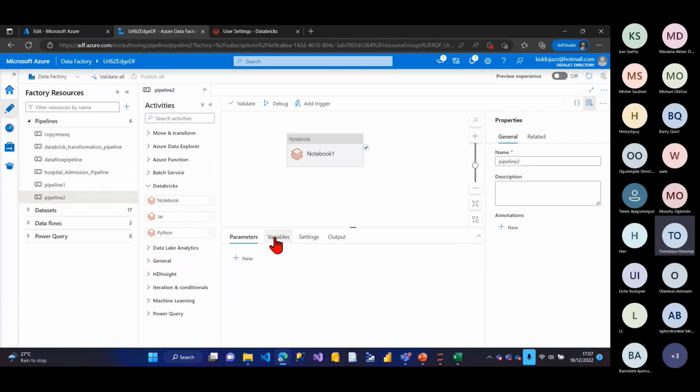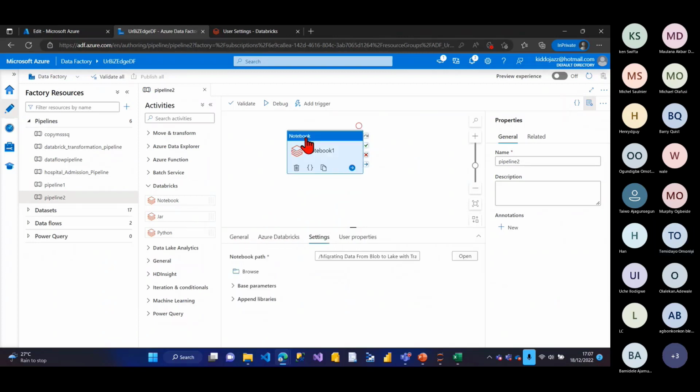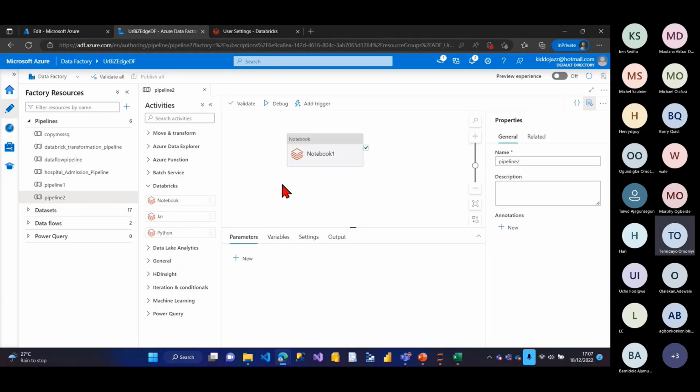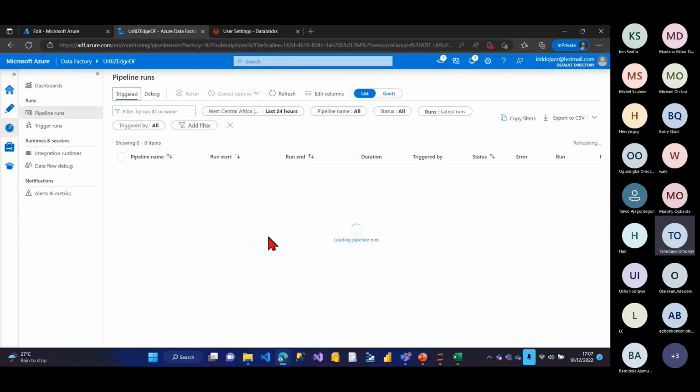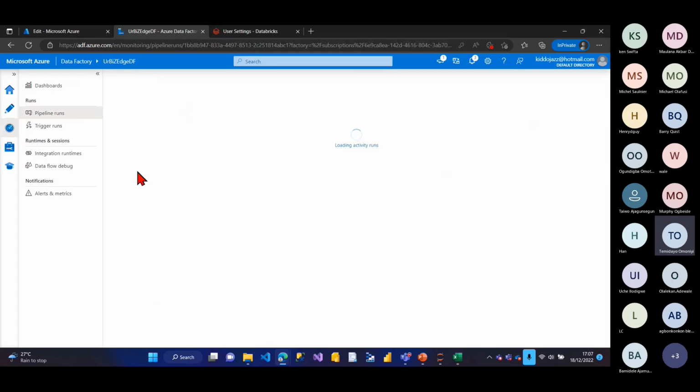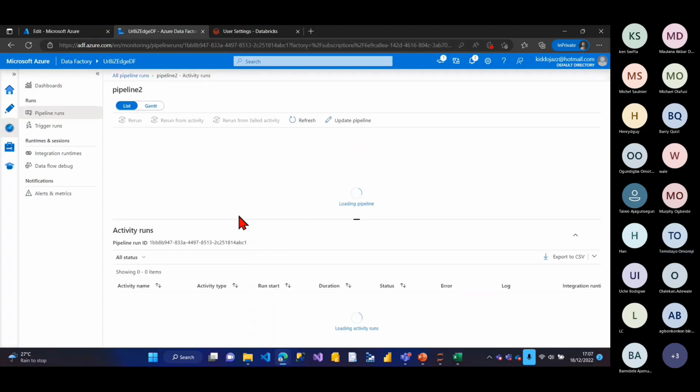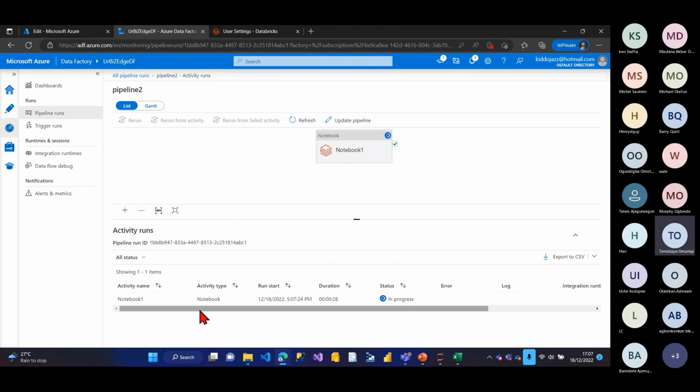So now this is running, right? If I want to know, I can monitor it. I can go to my monitor and check my trigger. It's meant to be in trigger. Okay, yeah, it's running, right? So this code pipeline, I'll check it here. I can also say, okay, let's check the details.